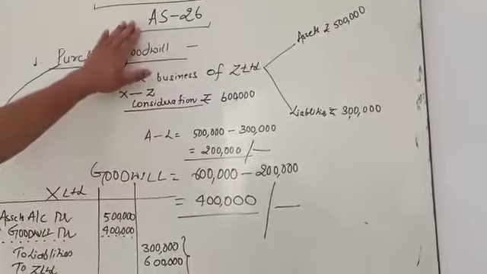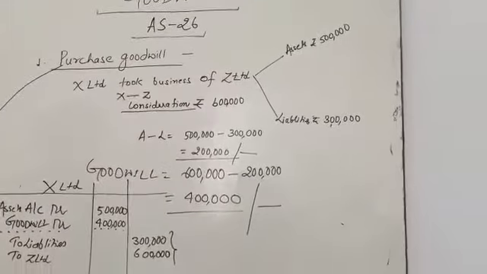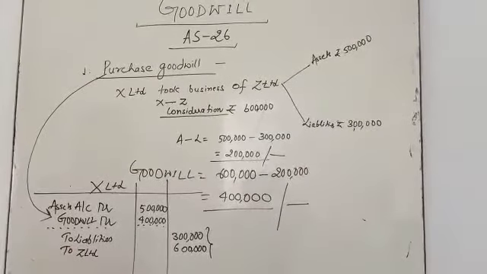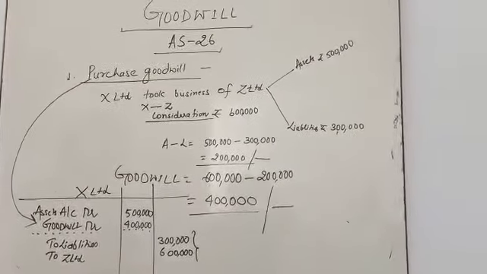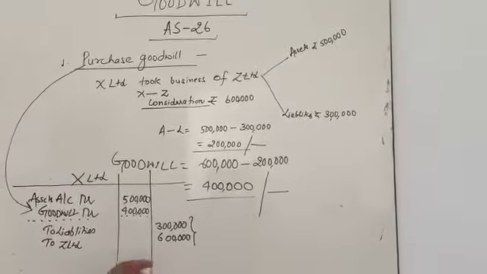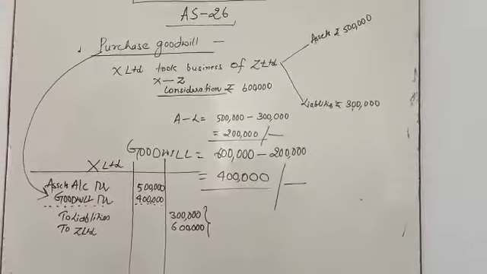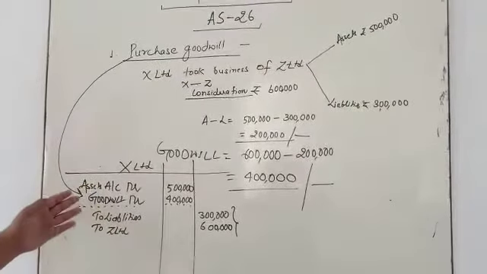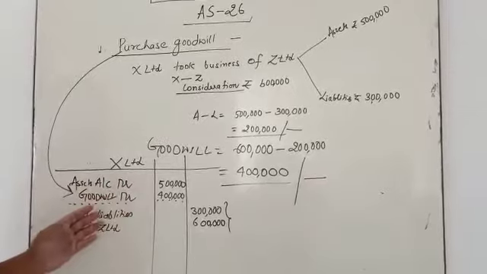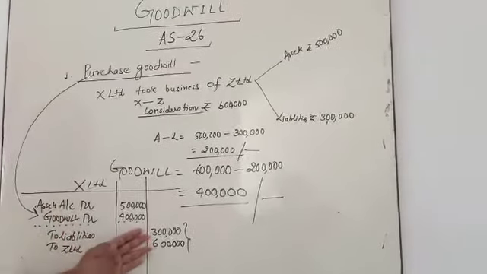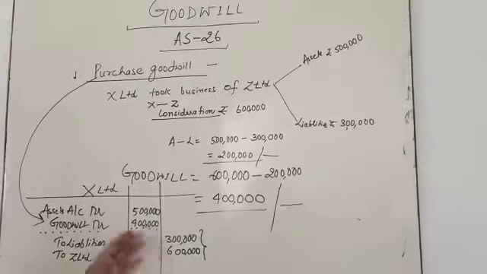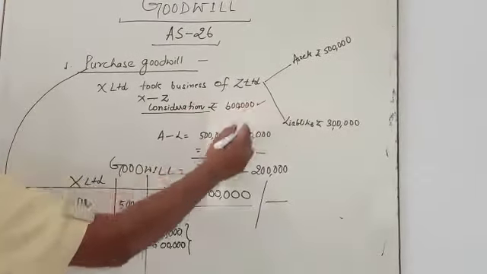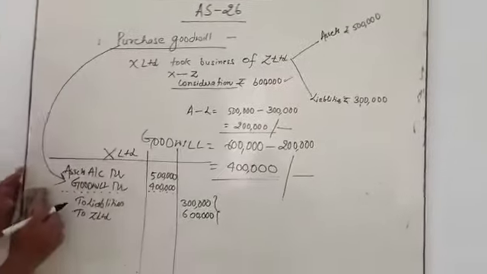So, accounting standard 26 states that only purchase goodwill will be recorded in the books of account, not self-generated goodwill. Okay. So, it is a journal entry, my dear students. Assets account debited 5 lakhs, liability 3 lakhs, and Z Limited 6 lakhs. So Z Limited is the purchase consideration price here. Okay. So come to the next topic.